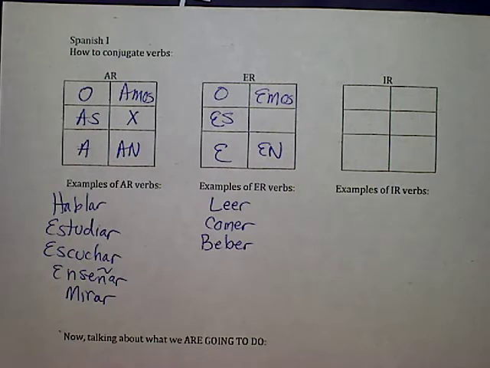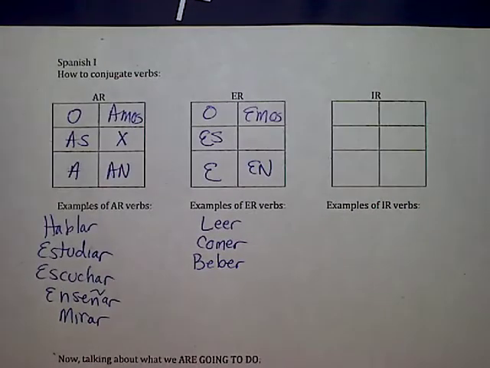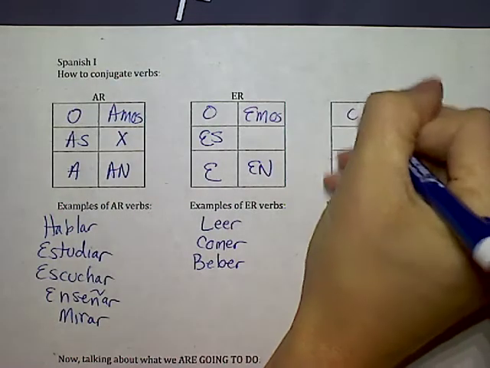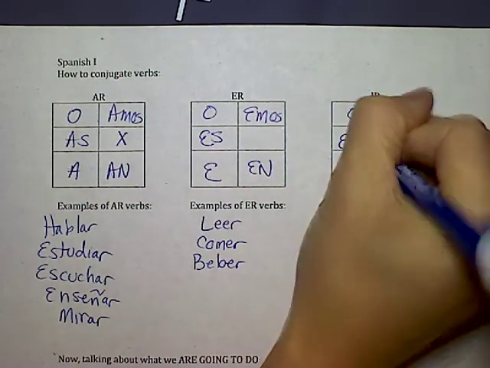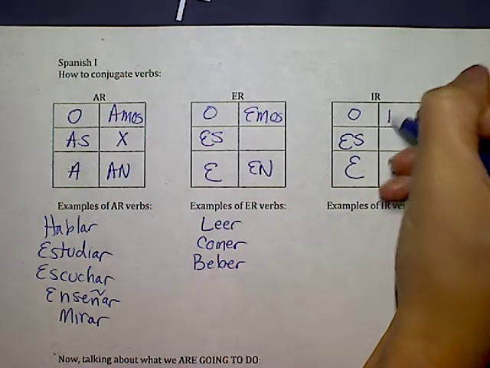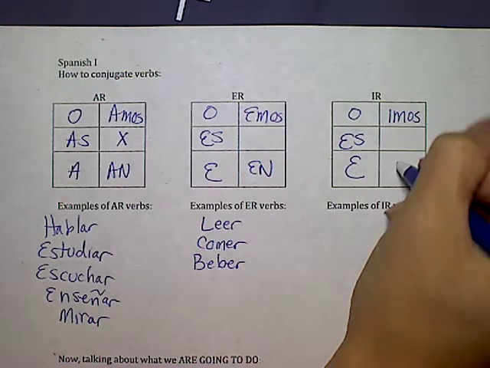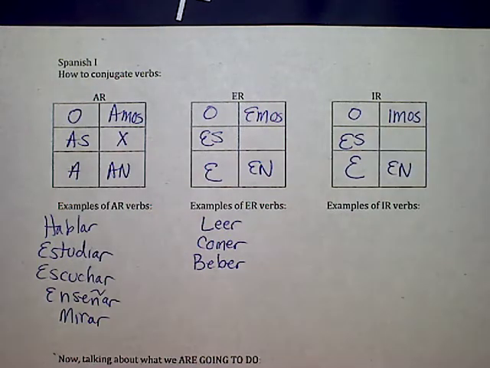Okay. So finally, we talked yesterday about IR verbs. So what are the endings? Remind me, they're almost exactly the same as ER verbs, except the we form. So it would be O, ES, E, help me out here, emos, with an I. That's the only time it's different. And then finally, EN. Good. And now yesterday was the day that we really covered a lot of those IR verbs. What were they?